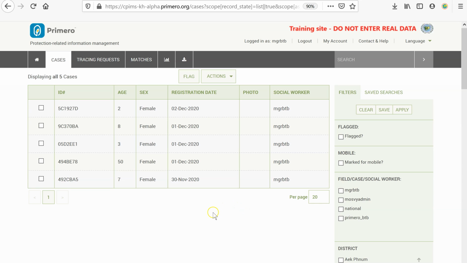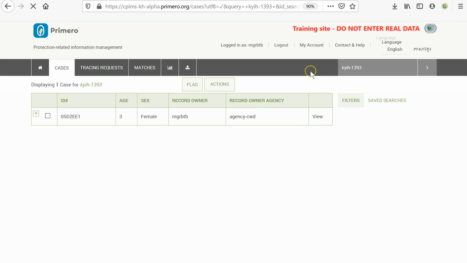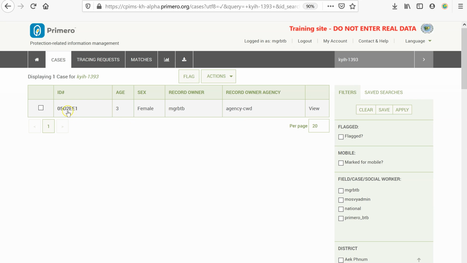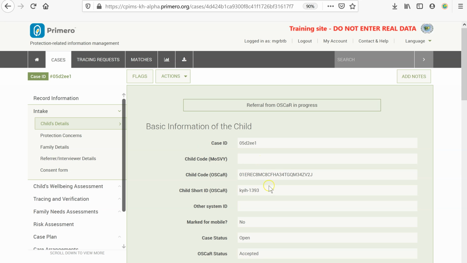But we are looking for a specific case. So to do that, we can use the search, and the social worker from OSCaR already told me that this is the OSCaR code of this child. So I will search for this code, and Primero will retrieve this case, and we will check if this is the one. And there you go. This is the case we are looking for.